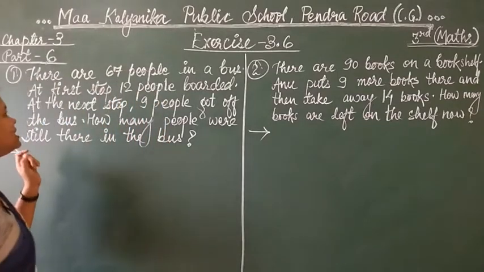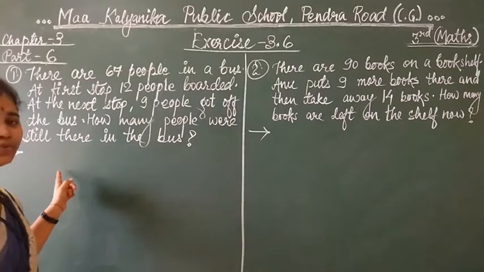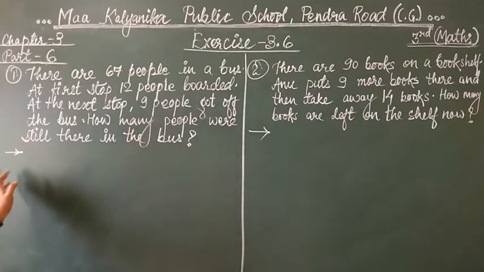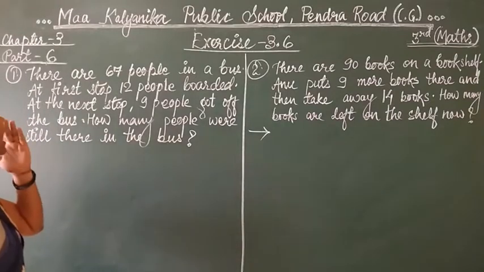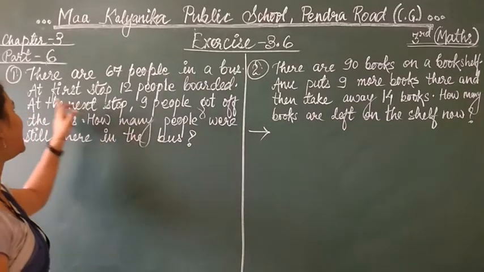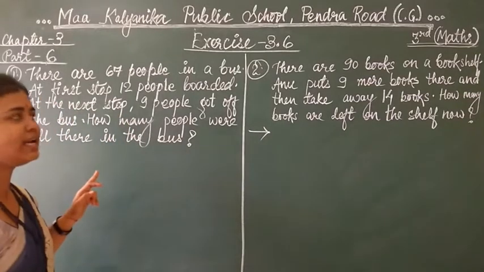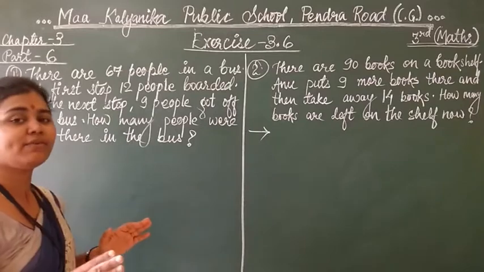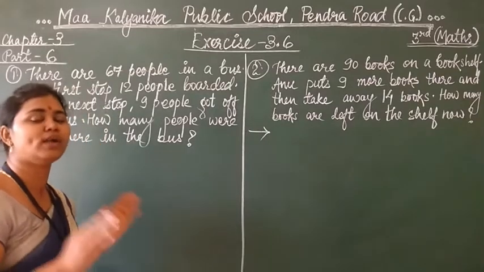Okay students, let us start exercise 3.6 question number 1. The question is: there are 67 people in a bus. So 67 people are there in a bus. One by one you have to understand what is given.